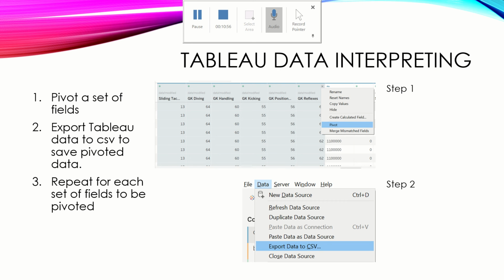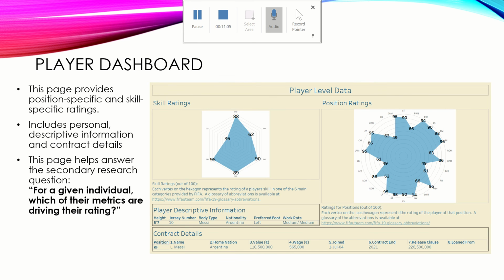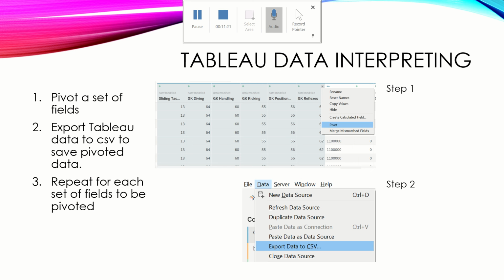The other major step of this process was pivoting a set of fields. If we go back to the player dashboard for a minute, we can see that there are two radar charts. Now, radar charts are not inherently in Tableau, and Tableau does not support them very well. So the only way around it is to put your data in a very specific format. And my data was not in that format. So I had to create a pivot of a bunch of fields so that I could create a radar chart of those fields.